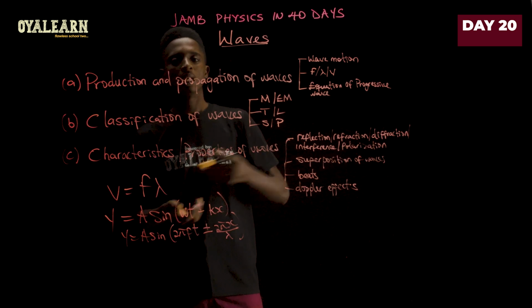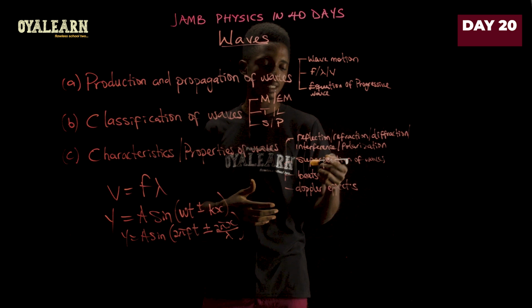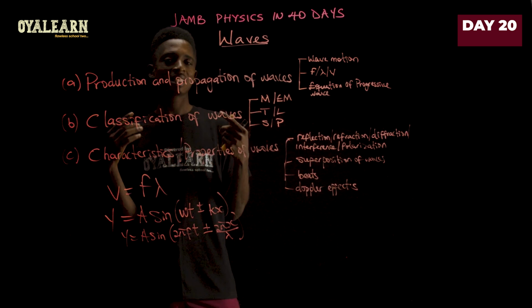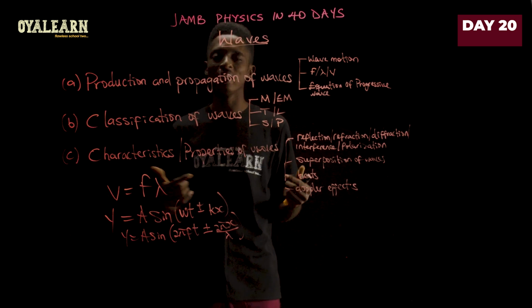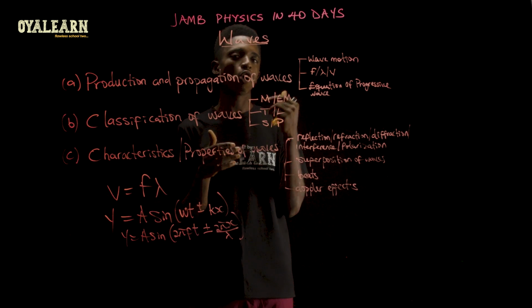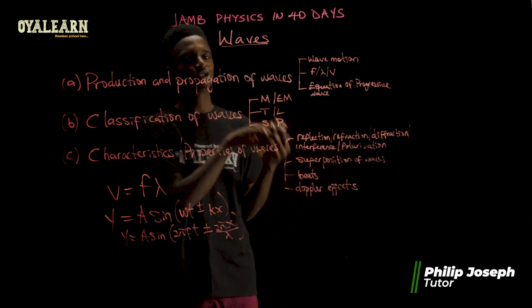Beyond this, you're also expected to understand superposition of waves, which is based on interference. When two waves of the same frequency and wavelength interfere with one another, superposition occurs, and this can be either destructive or constructive.